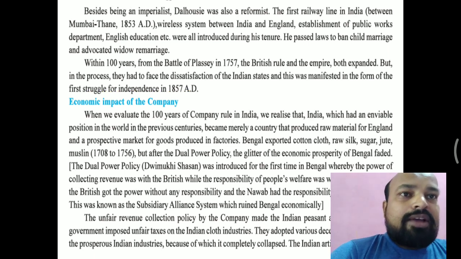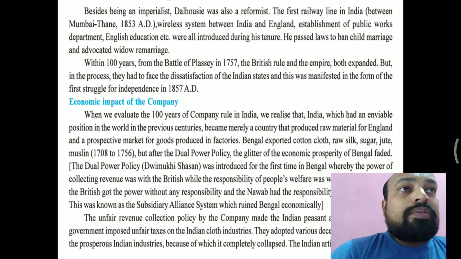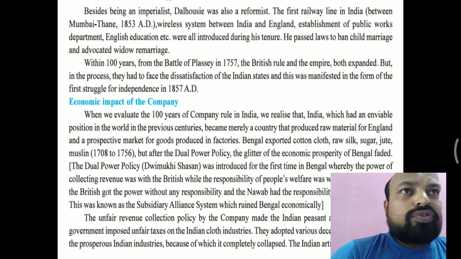The empire extended, but Indians were not satisfied because the British were taking so much revenue and tax. They were also harassing the people. People had to pay lots of revenue from their income, also from farming.